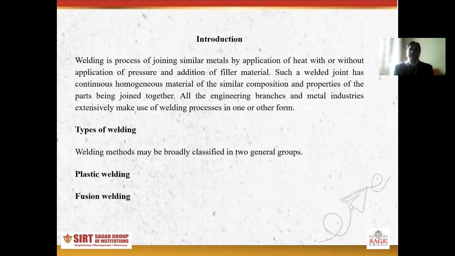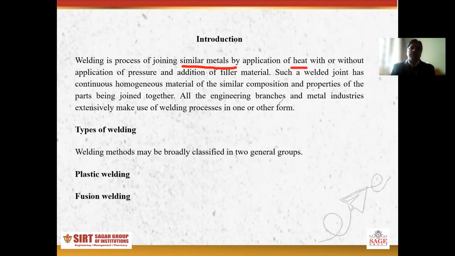So what is welding? Welding is a process of joining similar metals. In the welding process, you can join two or more metal pieces of similar metals by the application of heat.